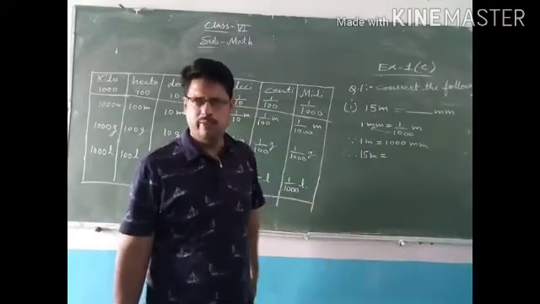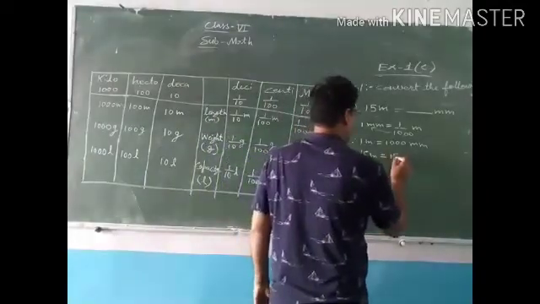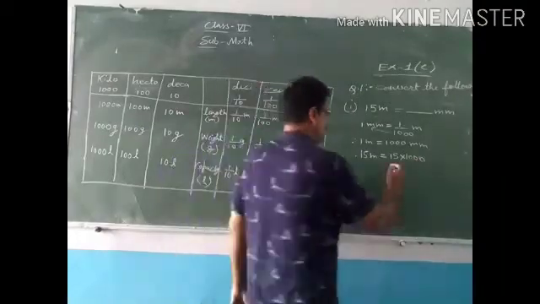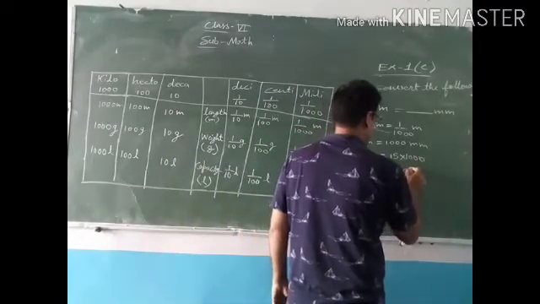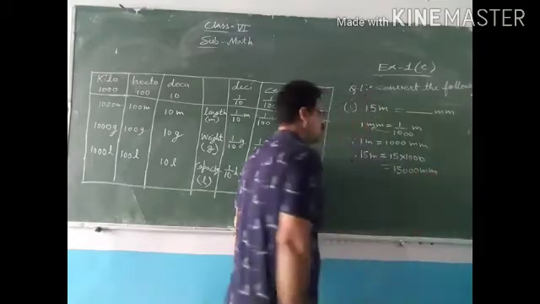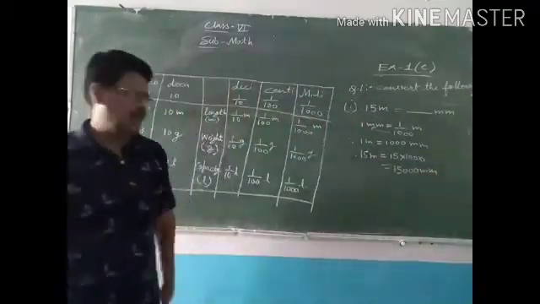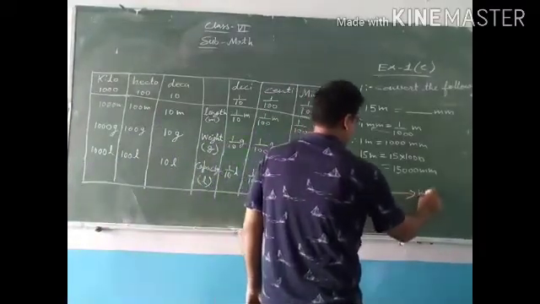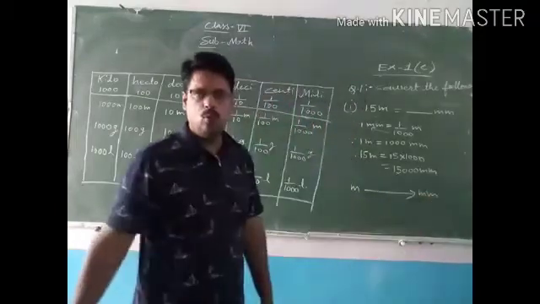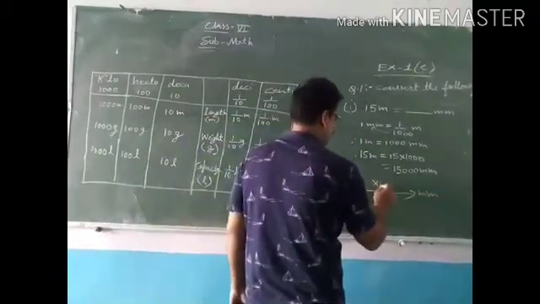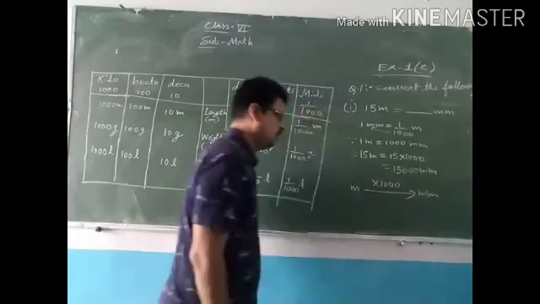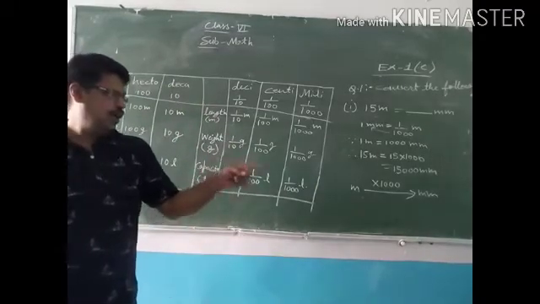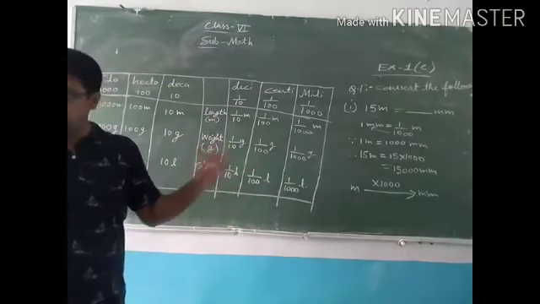For more, what do we do? We multiply. So 15 multiplied by 1000 is 15,000 millimeter. In shortcut you can remember, if we want to convert meter into millimeter, then we should multiply it by 1000. Understood? अगर हमें मीटर को मिलीमीटर में कन्वर्ट करना है तो हमें क्या करना है? मीटर को 1000 से मल्टीप्लाई करना.